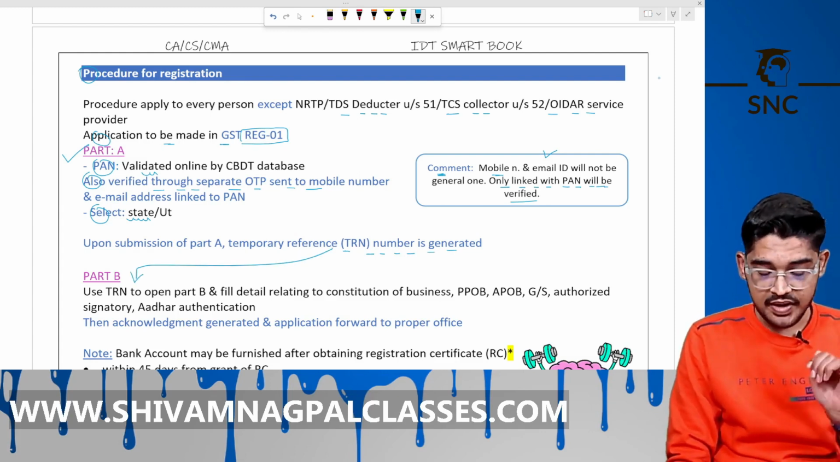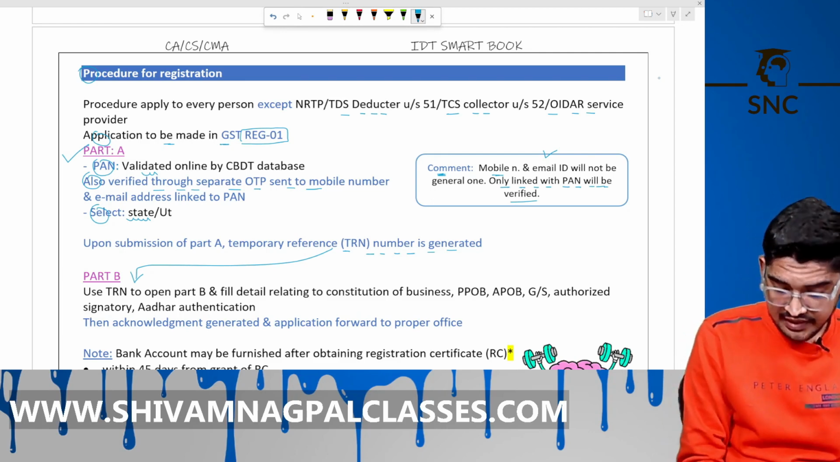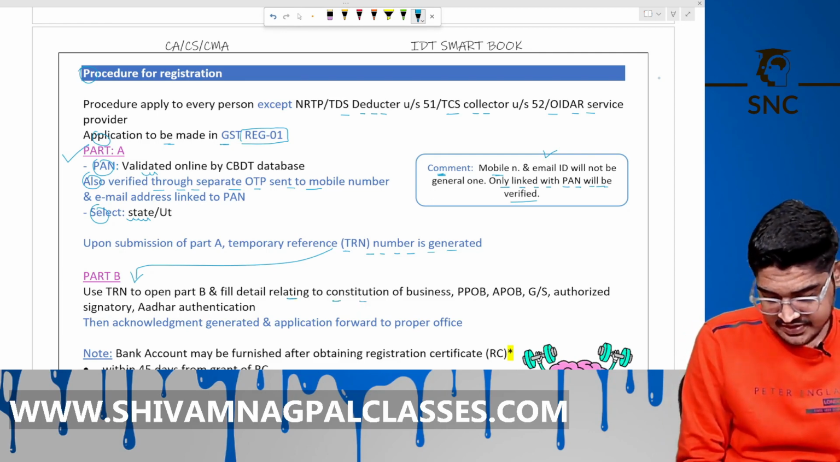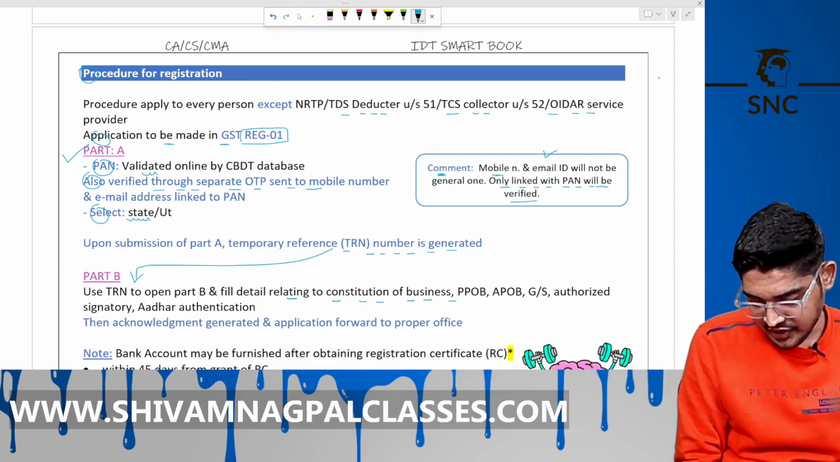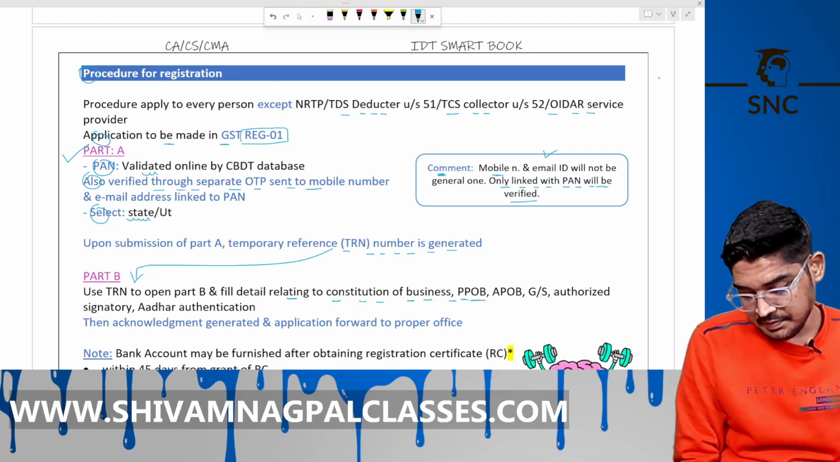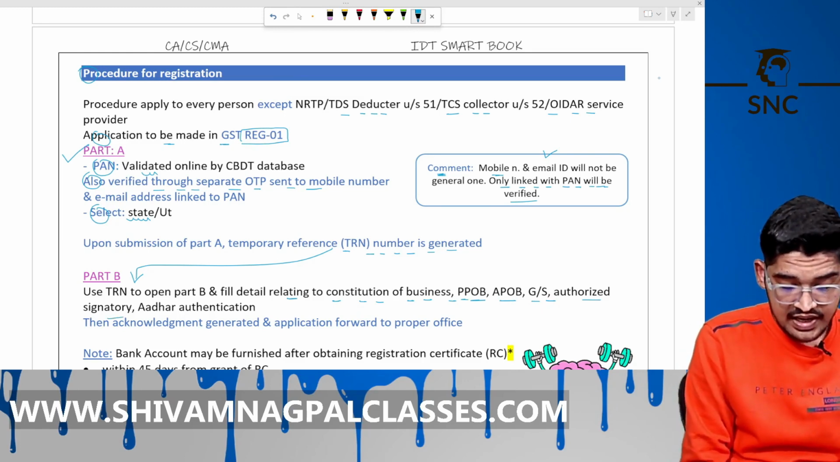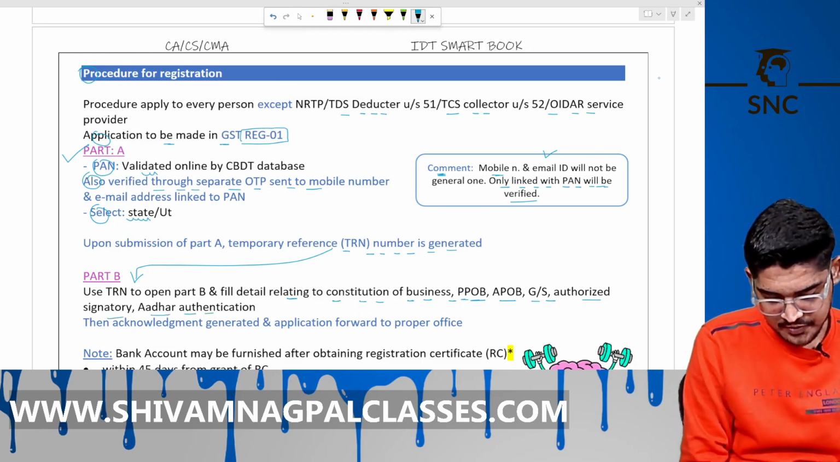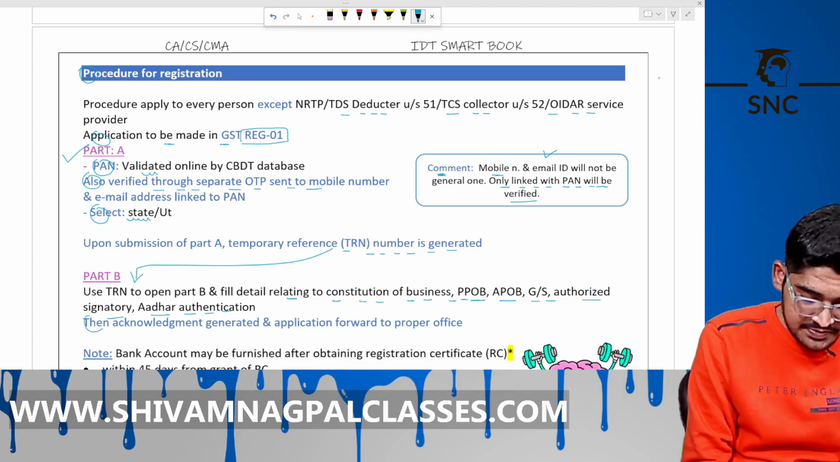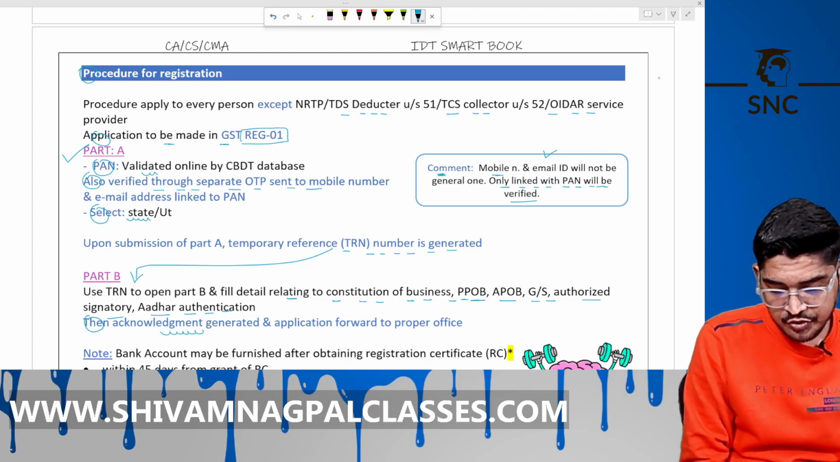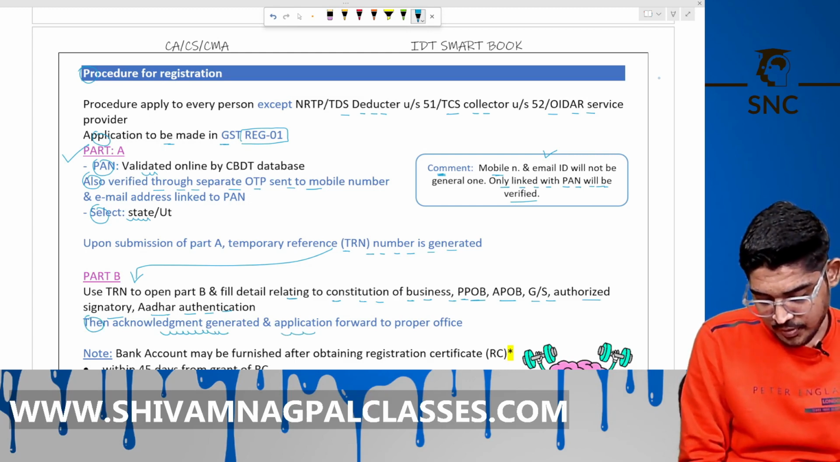Now Part B is open. Fill the details relating to the constitution of business: proprietor, partnership firm, PPOB, APOB, goods and services, authorized signatory and Aadhaar authentication. Then the acknowledgement is generated and the application is forwarded to the proper officer for verification.